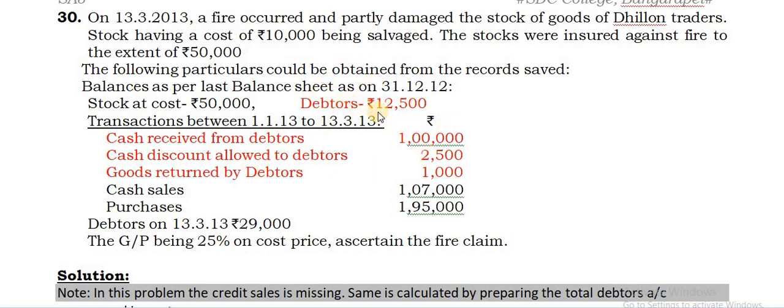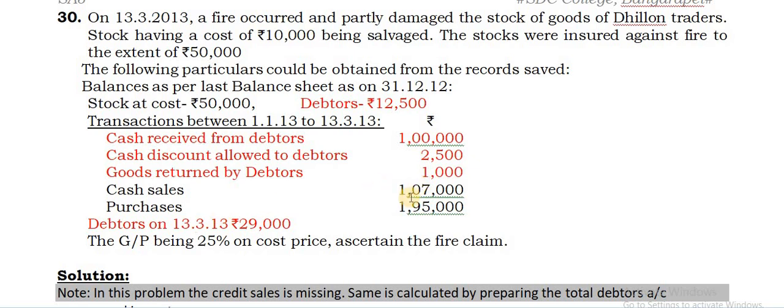Hence, in the debtors account, take this 12,500 on debit side. All liabilities will have an opening balance on credit side, while the assets will have an opening balance on debit side. Now, this is a debit side balance to be taken. Cash received from debtors, this you can take on credit side. Cash discount allowed to debtors, this also you take on credit side. Goods returned by debtors, this also you take on credit side. So, all these items to be taken on credit side. Apart from that, there is a debtors balance given at the end of the year. This will be a closing balance to be taken on credit side in the debtors account. So thereby you will be getting the difference amount as credit sales.